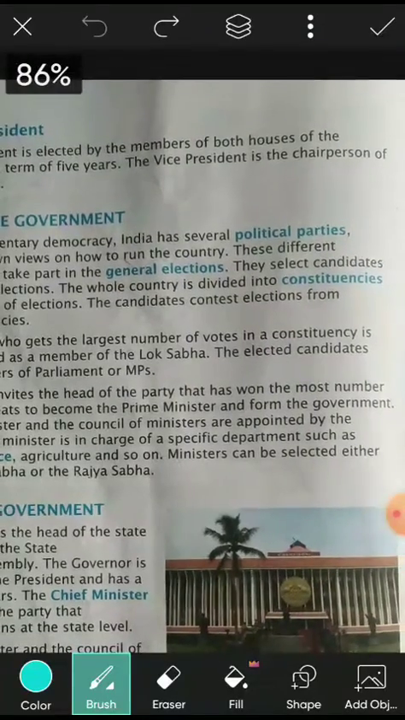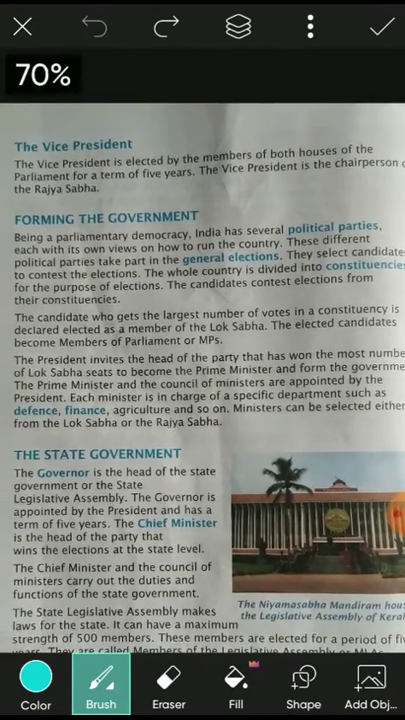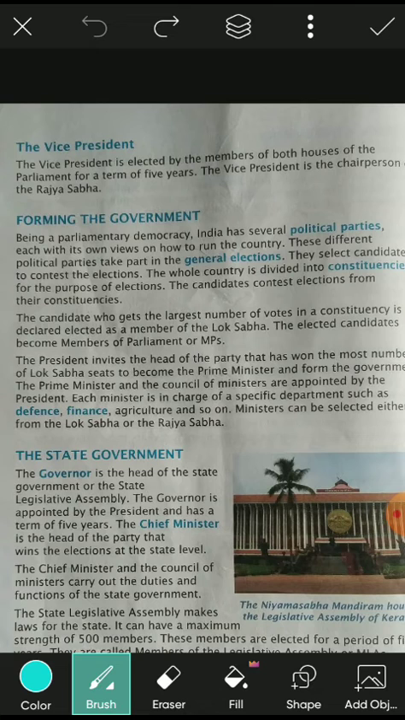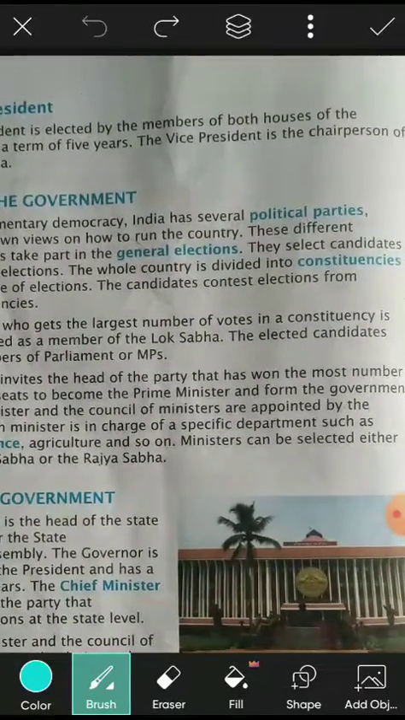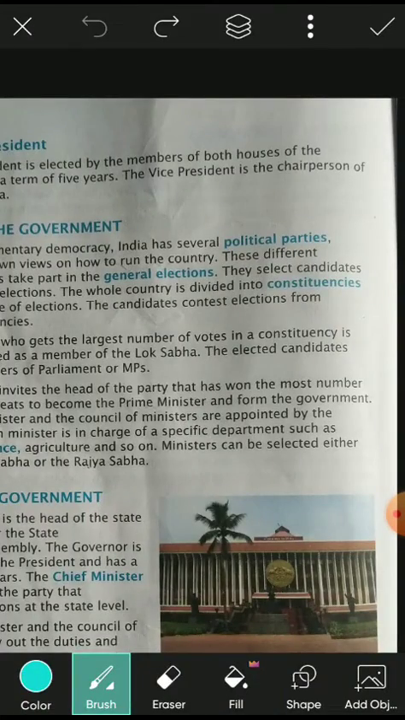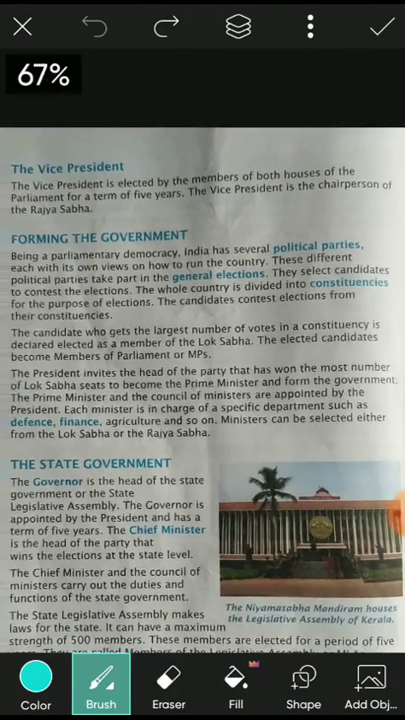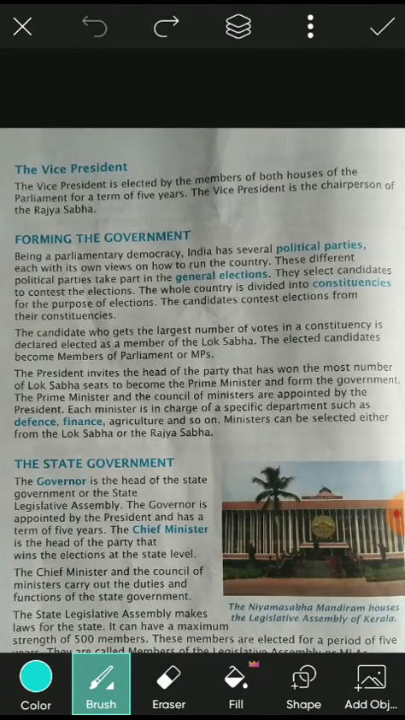Okay, so these different political parties take part in the general election. That means every 5 years elections are held, and every party can participate in this election. They select candidates to contest the election, and the candidates are also selected for the election.